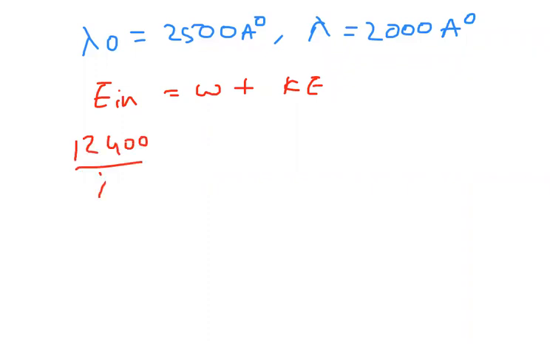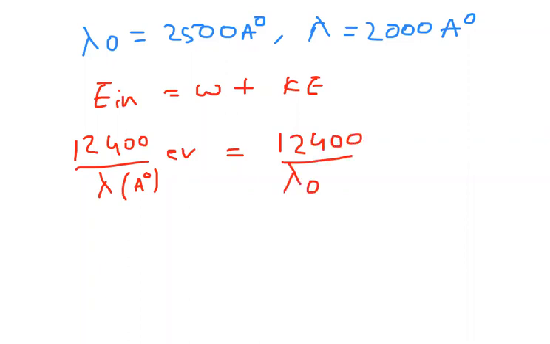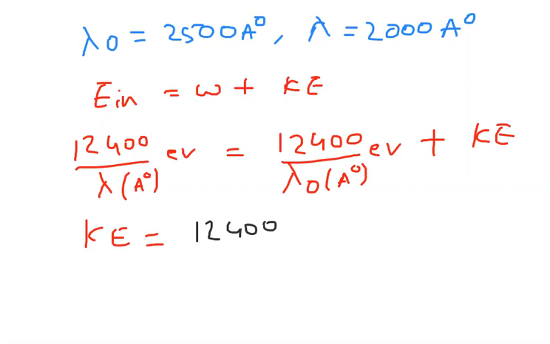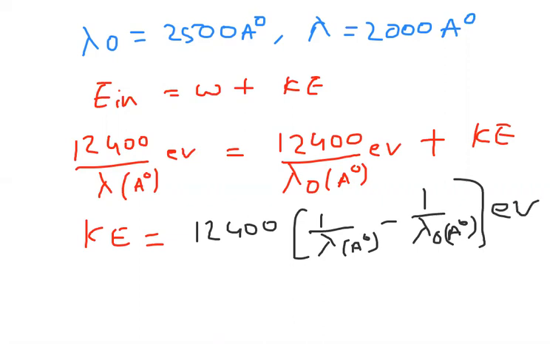Incident energy is 12,400 by lambda in angstroms. If you take lambda in angstroms, you will get the answer in electron volts. Work function is also 12,400 by lambda naught in angstroms. And this is kinetic energy. So kinetic energy is 12,400 times 1 by lambda in angstroms minus 1 by lambda naught in angstroms, in electron volts.